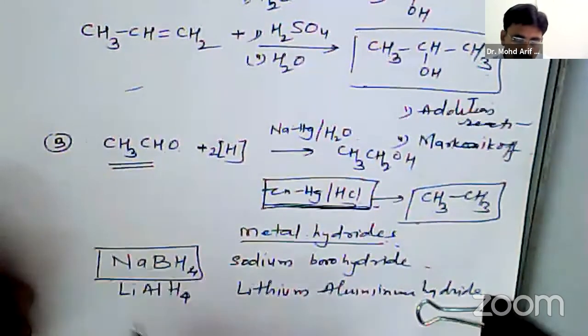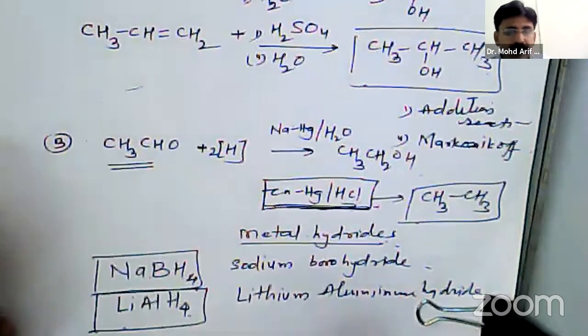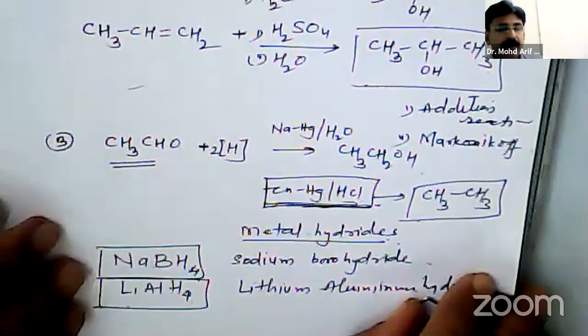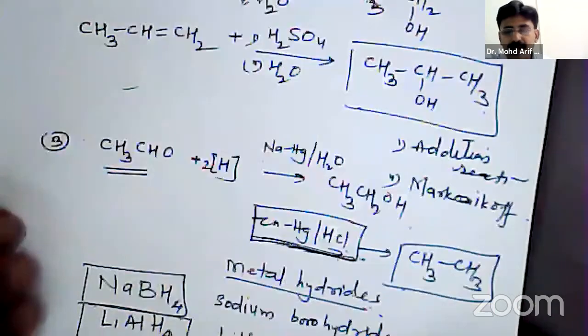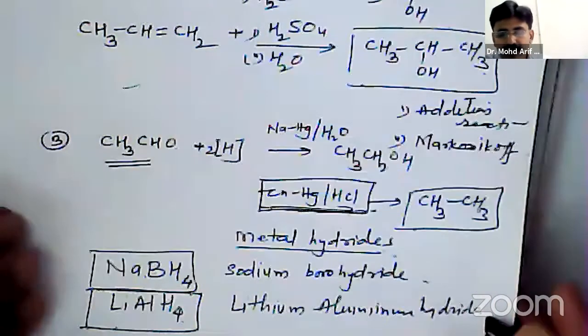These two hydrides are used for reduction of aldehydes and ketones.